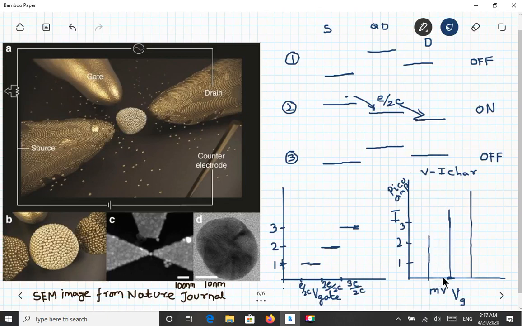So for example, if you give 1.5 millivolt, you cannot see any current, as the transfer of electrons happens in integral multiples. You cannot give any amount of voltage as you wish. You can only give a gate voltage in integral multiples. So if you give 1 E by 2C, you will see some current of some picoamperes, and with 2 E by 2C or E by C, then you will see the current. With 3 E by 2C you will see the current, but you will not see the current for the middle voltage,